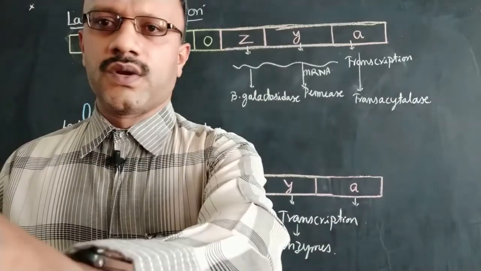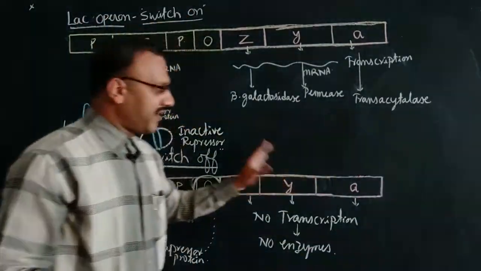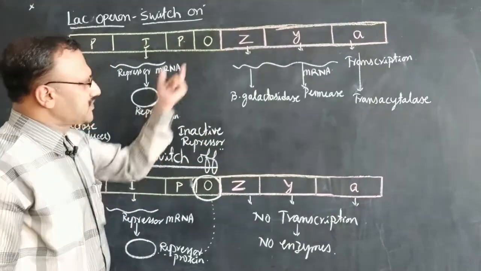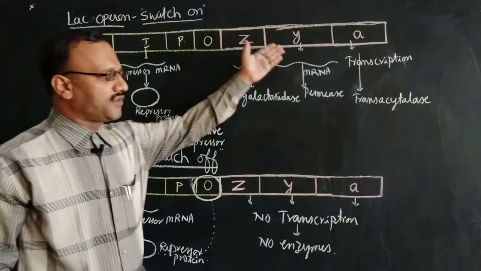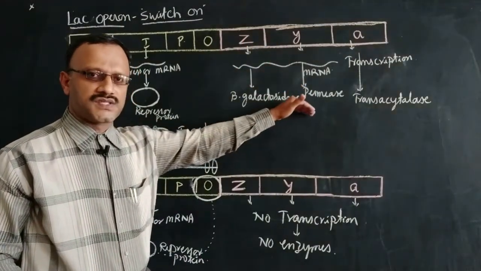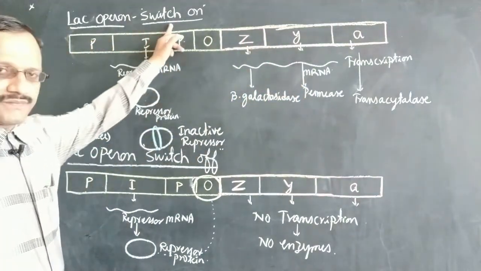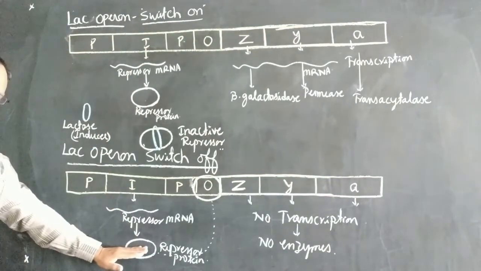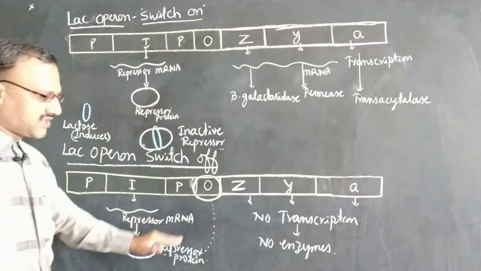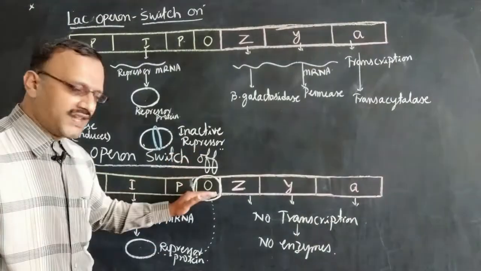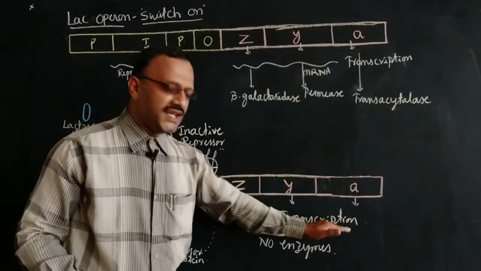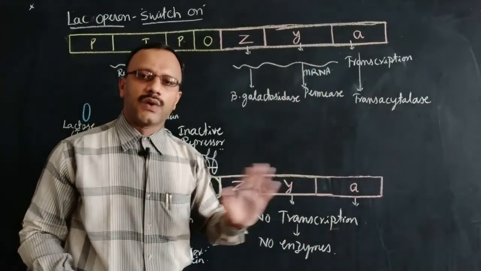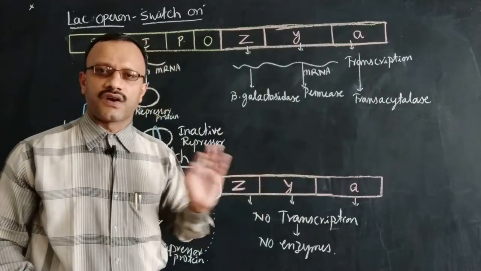So I'll conclude here. In the presence of lactose sugar, which acts as an inducer, the repressor fails to bind to the operator, makes the gene work, and enzymes will be produced, and that is what we call the switch on condition of the gene. In the absence of lactose sugar, the repressor protein remains active and attaches to the operator gene and fails to produce any RNA from the structural gene, resulting in no enzymes, and it is called switch off condition.